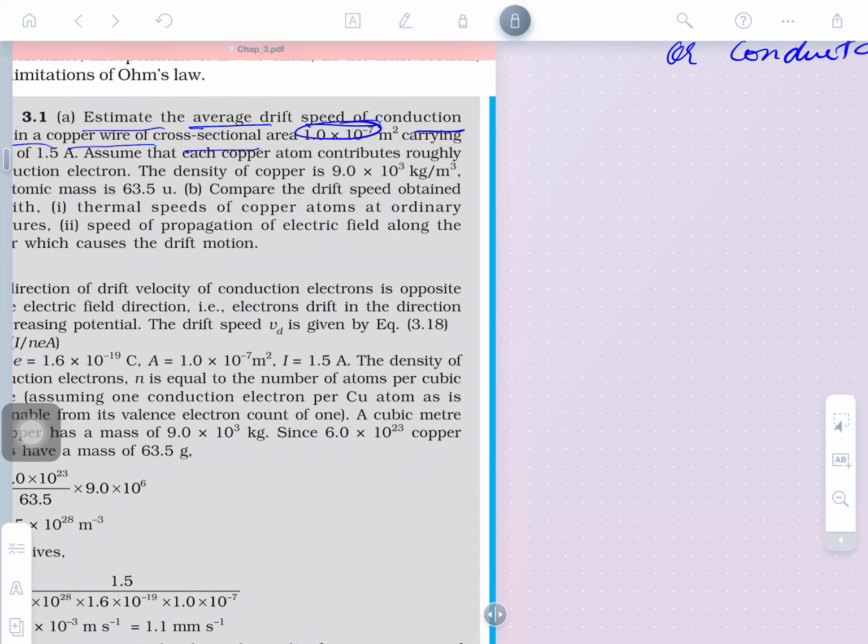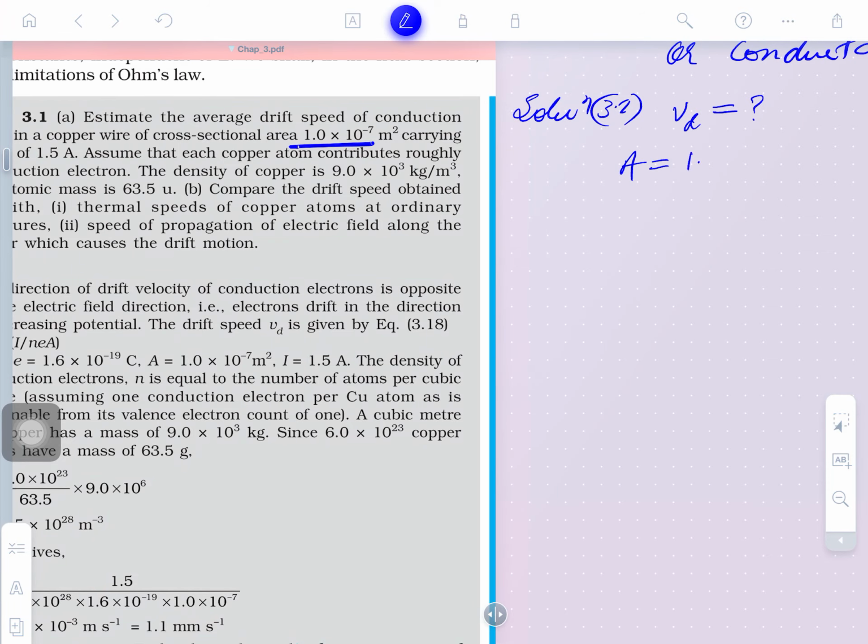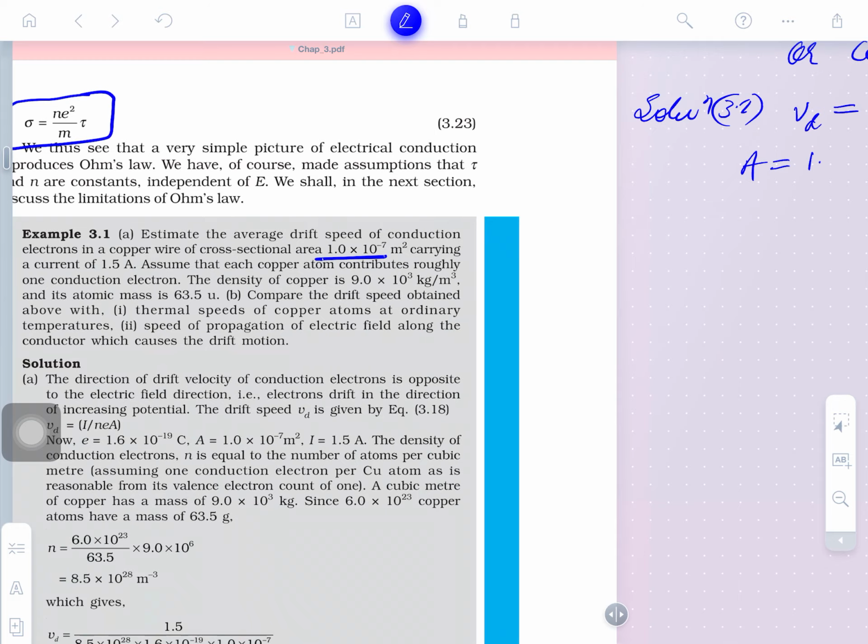Solution, numerical 3.1. Clear? So, estimate the average drift velocity. The average drift velocity is to be found out, where the wire has a cross section area A. We can also solve by copying this question.